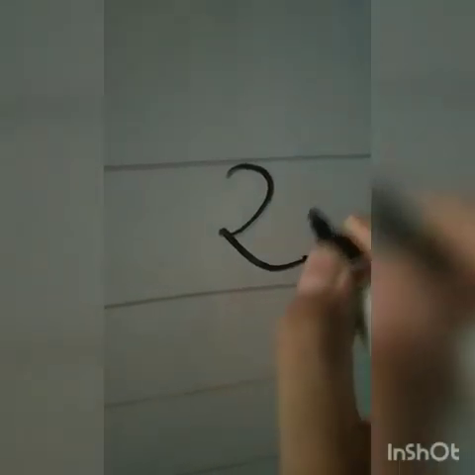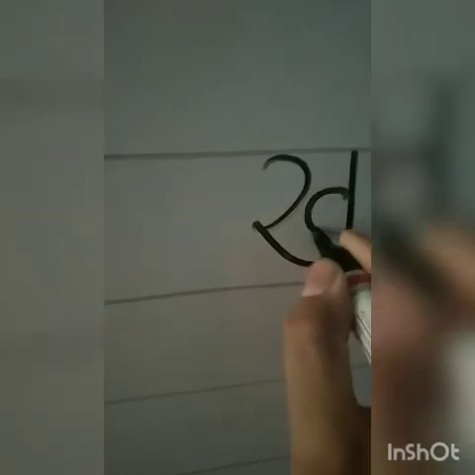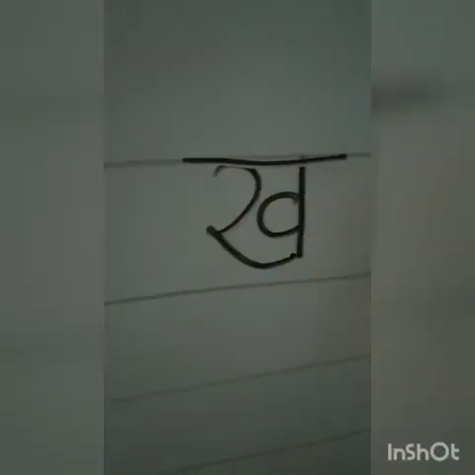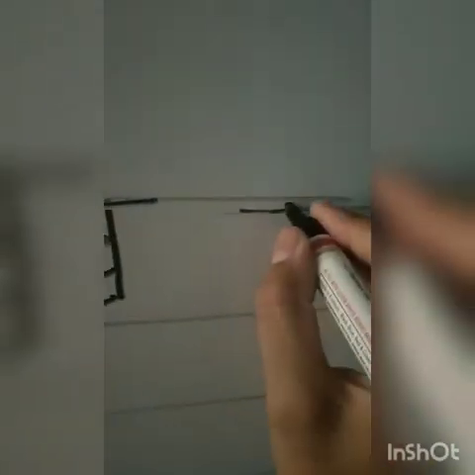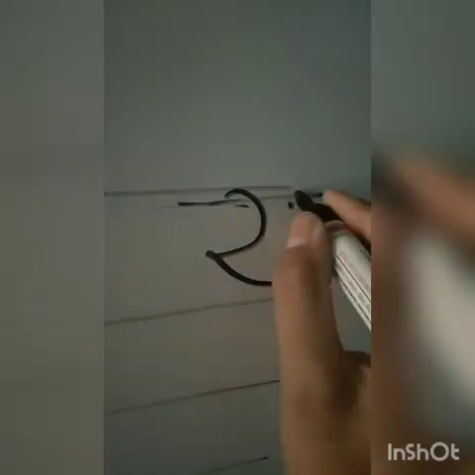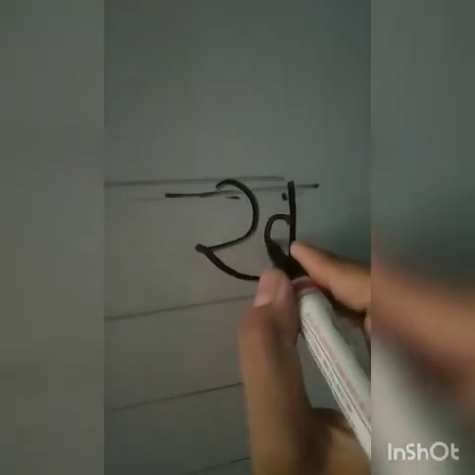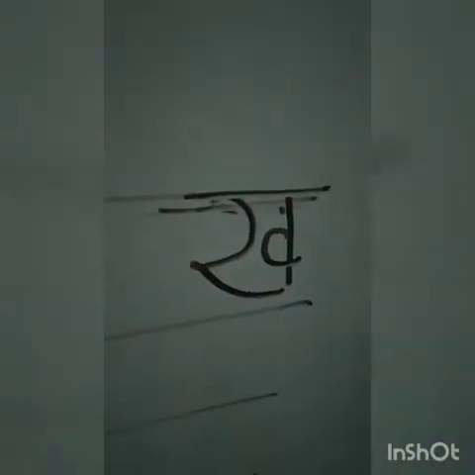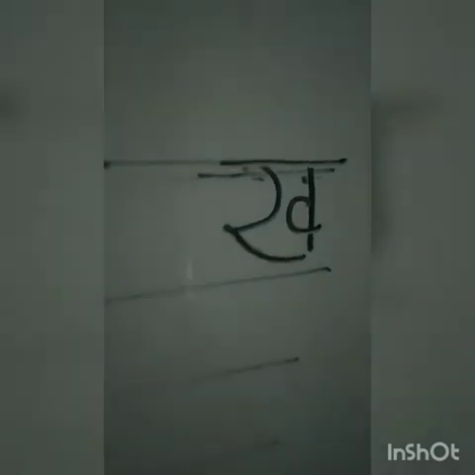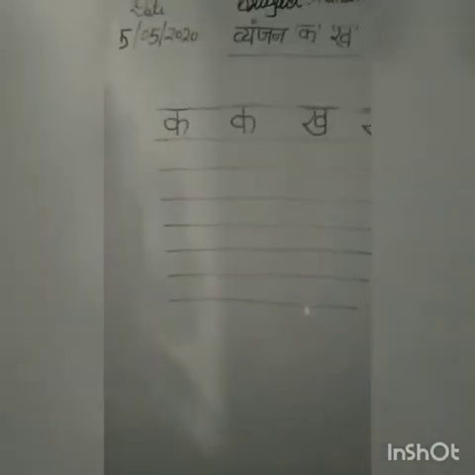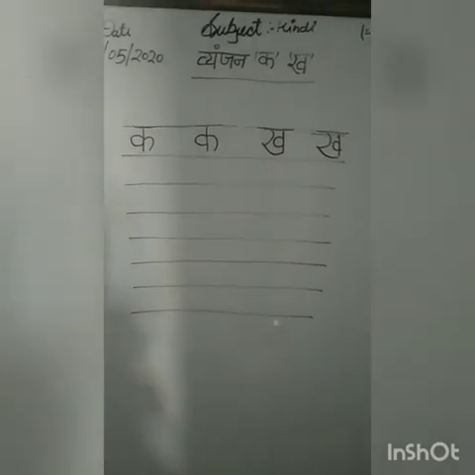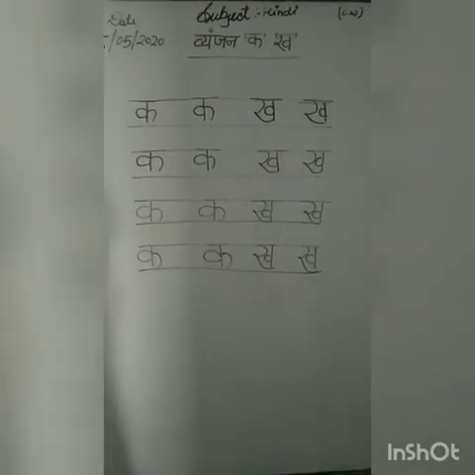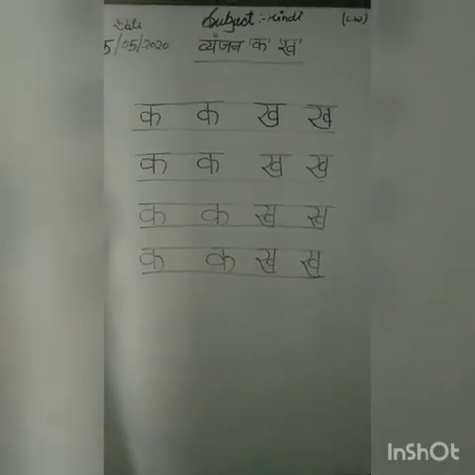Now, Kha se khargosh. Make a 2 standing line, make a C and a sleeping line. Make a 2 standing line, C and a sleeping line. Okay? So, you have to write like this. Okay, so this is your classwork. You have to note down in your notebook.